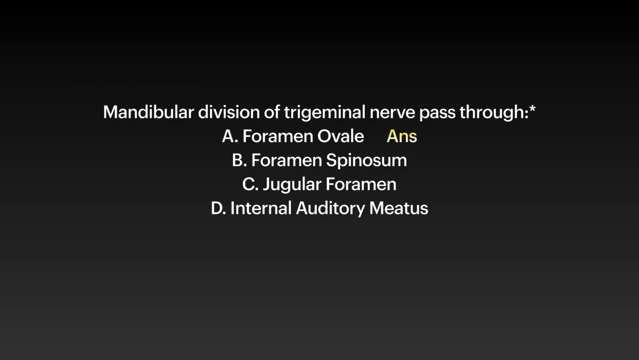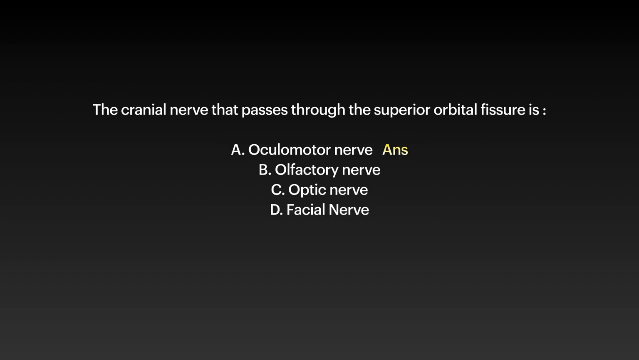Now the next question, again content of foramen ovale should be very well known, which are MALE: M for mandibular division of trigeminal nerve, A for accessory meningeal artery, L for lesser petrosal nerve and E for emissary vein. So quite evident the answer is correct.